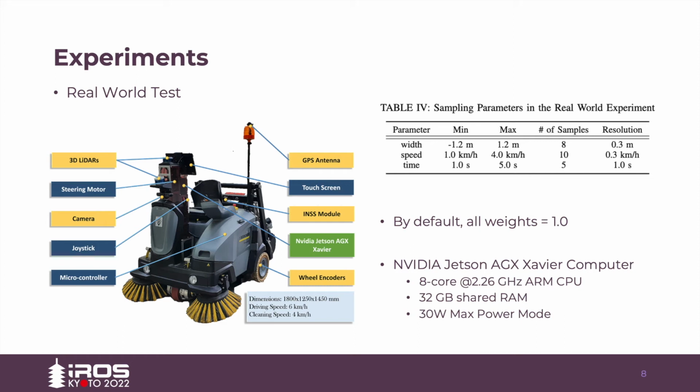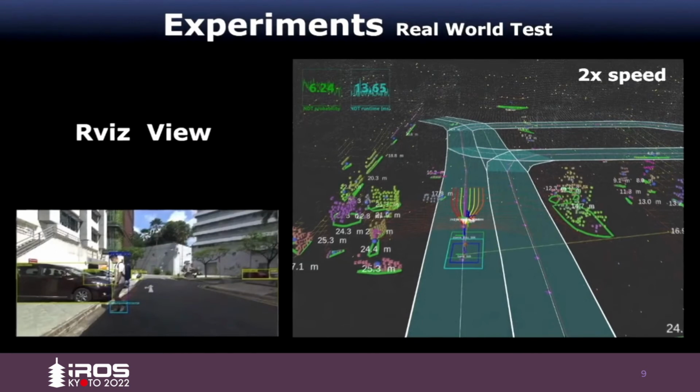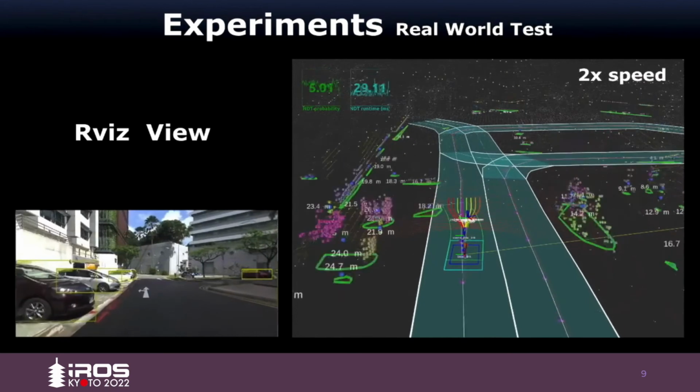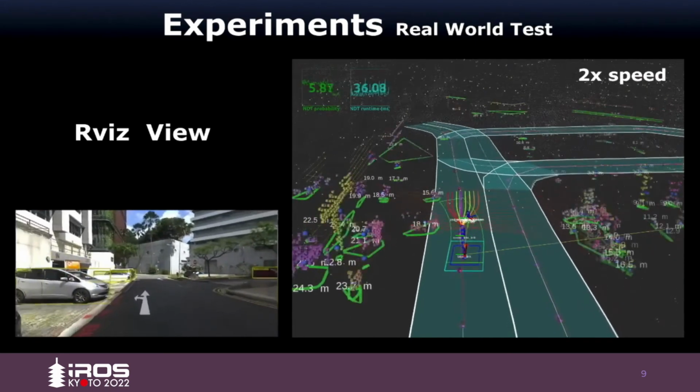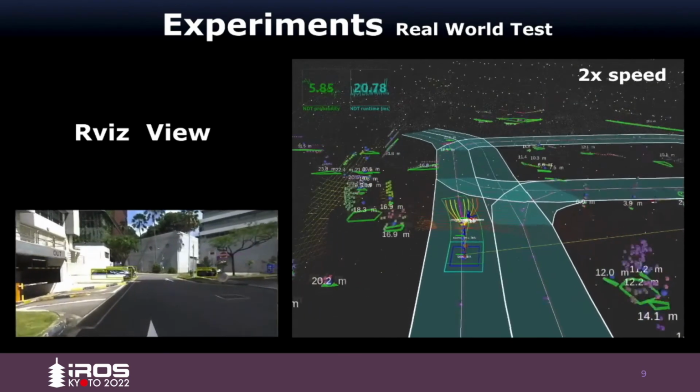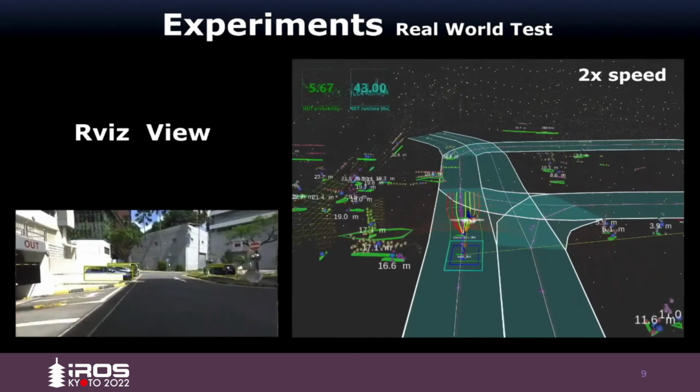We also conducted a real-world experiment using an autonomous road sweeper which has lower computational power to demonstrate the effectiveness of our proposed method. Here's a video showing our algorithm in action on our campus. In the video, the blue waypoints in front of our vehicle represent the trajectory that our vehicle is currently executing, and the curves with different colors are the future trajectory samples with different costs, with red representing the highest cost. The green boundary shows the vehicle footprint being projected forward based on the current motion.